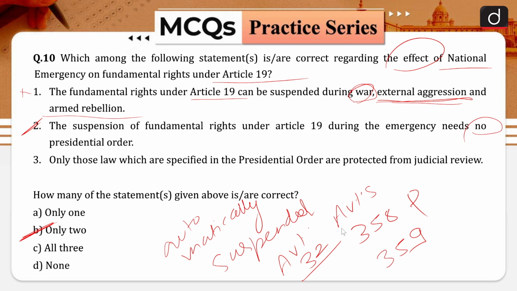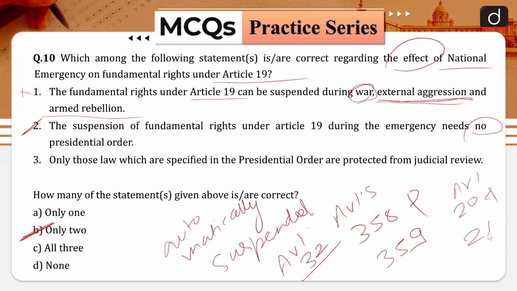The 44th Amendment Act also mandates that the President cannot suspend the right to move the court for the enforcement of fundamental rights guaranteed to us by Article 20 and 21.